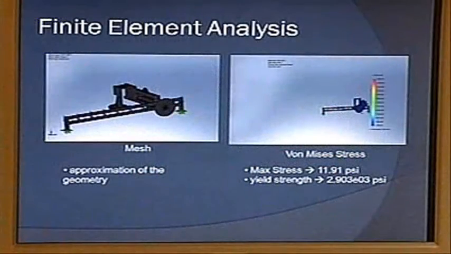We conducted a finite element analysis. This is not the core of the project itself, but it was necessary just to make sure, because this translates into the reliability of the project itself. So it was the finite element analysis.